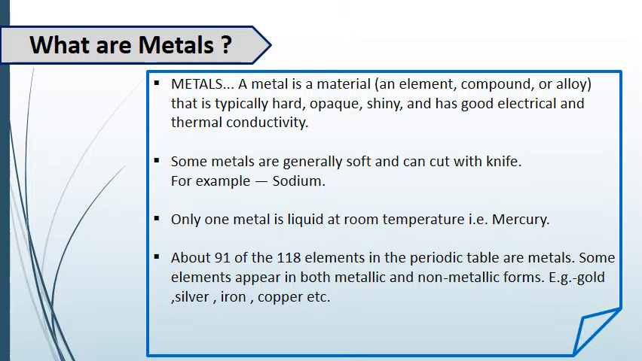Some metals are generally soft and can be cut with a knife, that is sodium. Only one metal is liquid at room temperature, that is mercury, and we use mercury in the clinical thermometer. Till date we know a total of 118 elements are discovered, and out of them 91 are metals. Some elements appear in both metallic and non-metallic form. For example, gold, silver, iron, copper, etc.